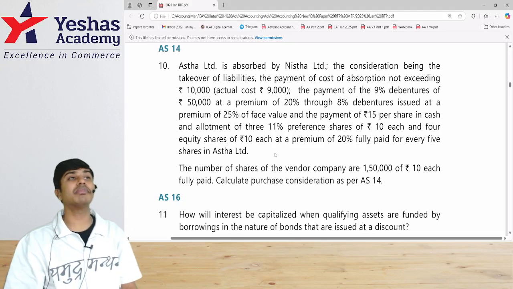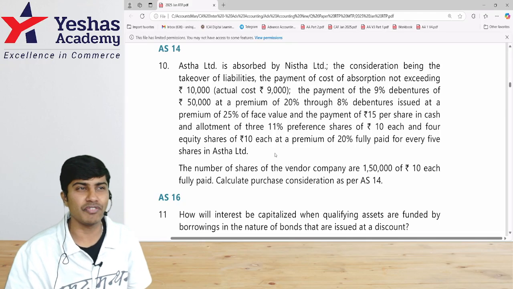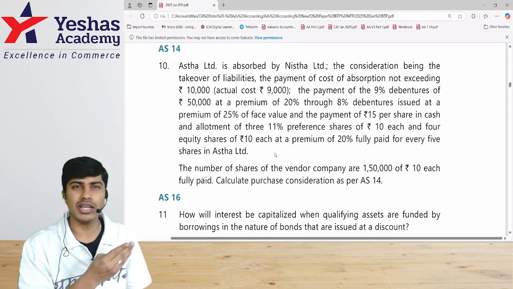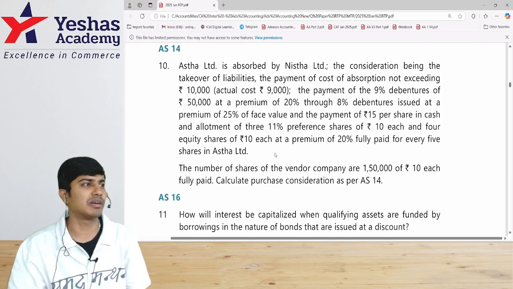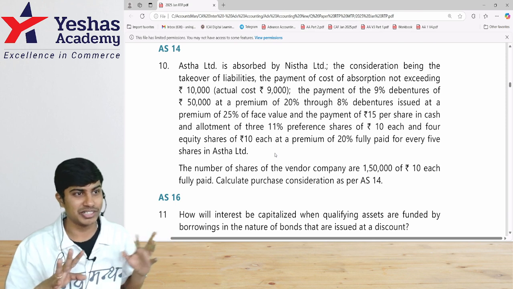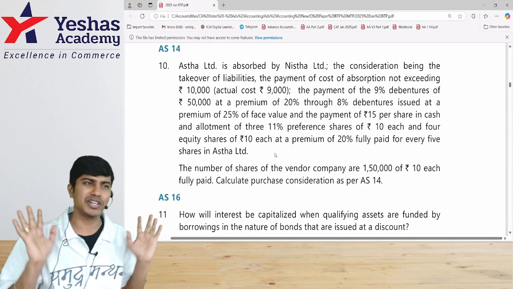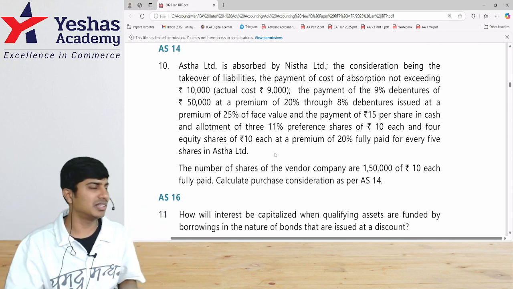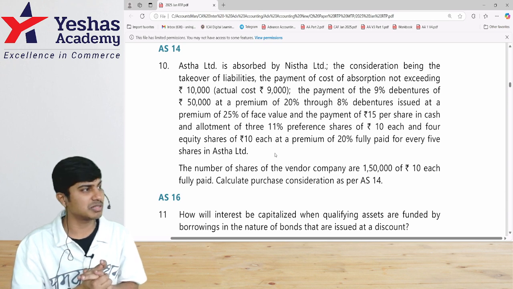Let's now solve question number 10 from our January 2025 RTP of CA Intermediate Advanced Accounting. This question is on Accounting Standard 14, dealing with amalgamation of companies. It's not a big question where they've asked you to write journal entries, ledger account, balance sheet and all. They've asked you to only compute purchase consideration, the consideration given by one company to another to acquire its assets and liabilities as well as its business.